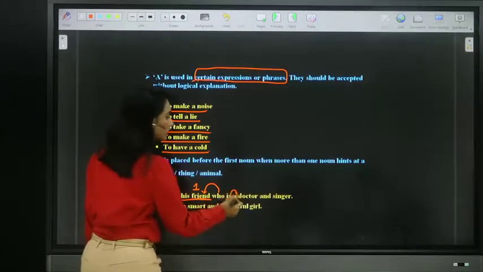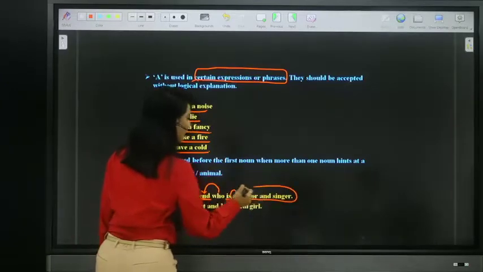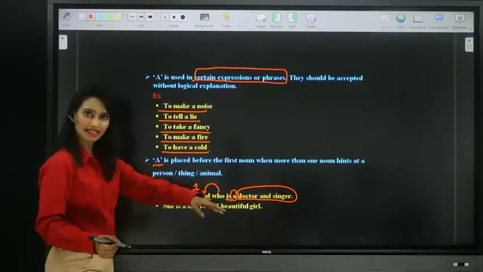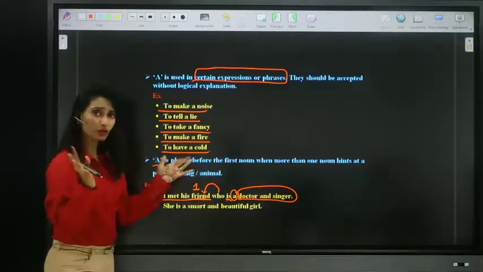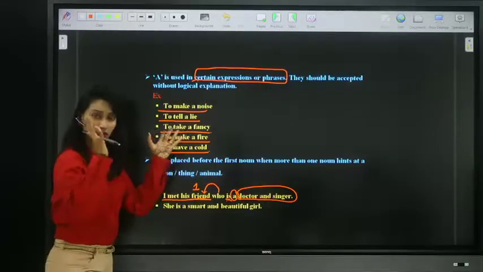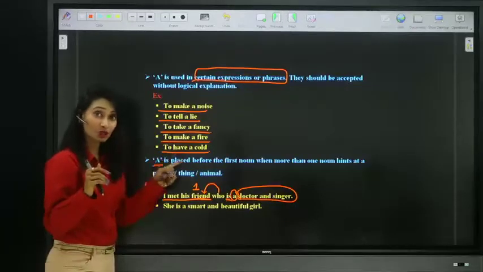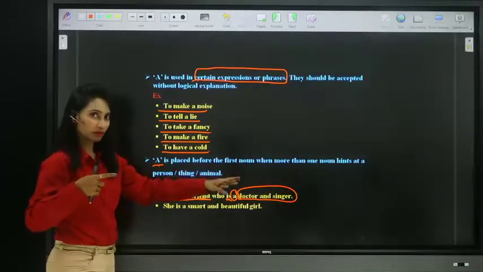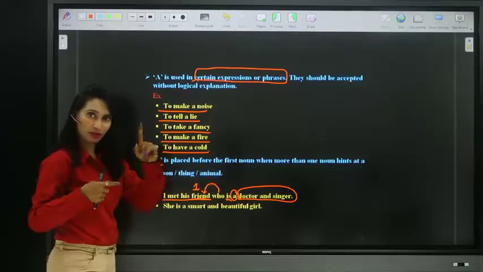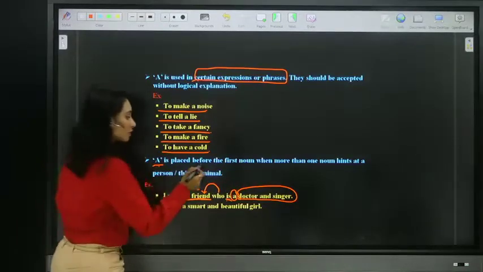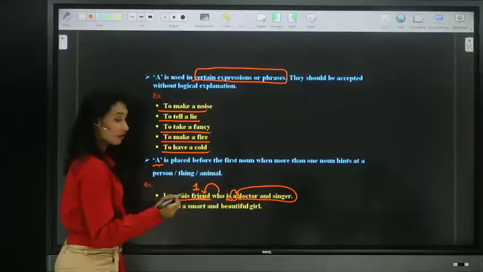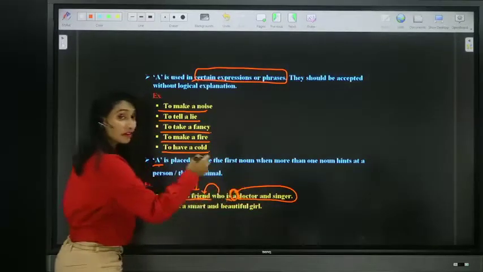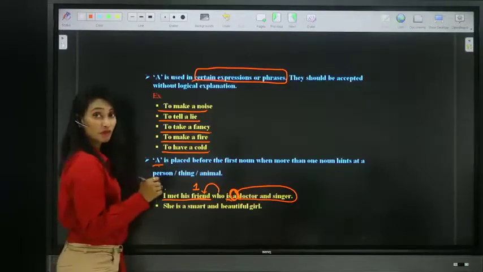A doctor and singer. See, the same person is a doctor and a singer. So there are no two different persons, no separate doctor, no separate singer. He is a doctor and singer. So the two professions here belong to the same person, right? So in such a case, we place the article only before the first noun.